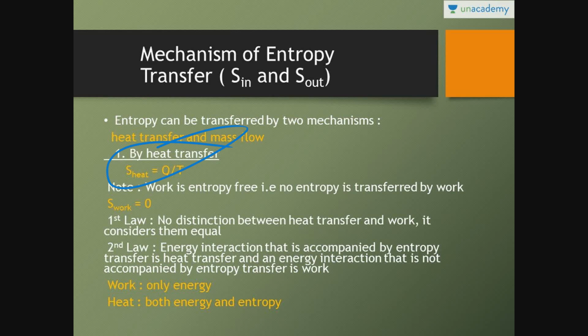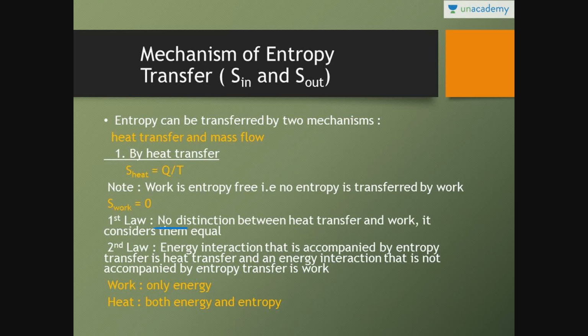For heat transfer it is simply Q by T. See, entropy can never be transferred by work. Work is entropy free. As I have already told you, work is complete orderness. Disorderness is heat, orderness is work. So work is entropy free, no entropy is transferred by work. So the first difference between first and second law is this.